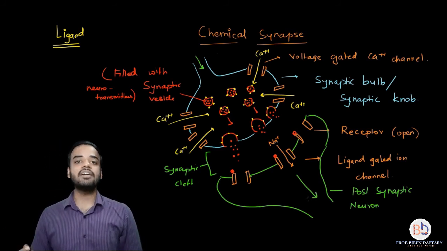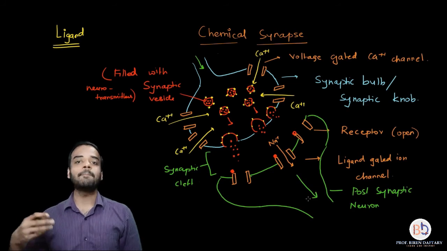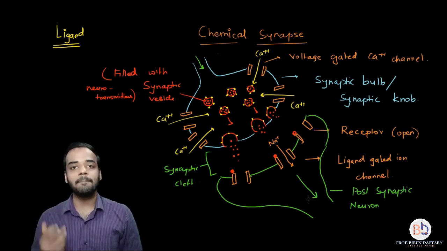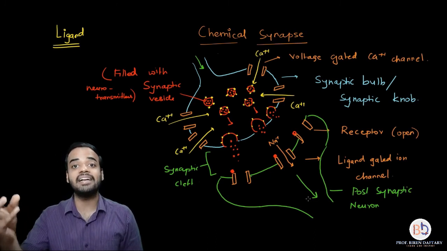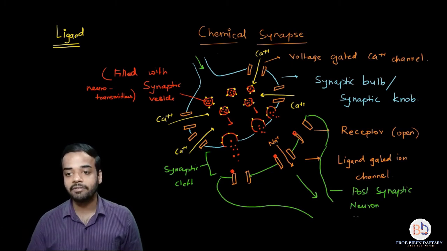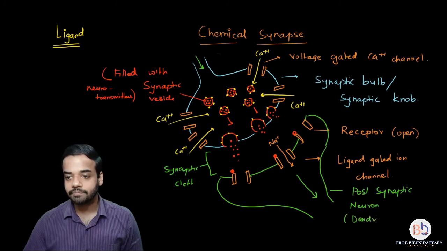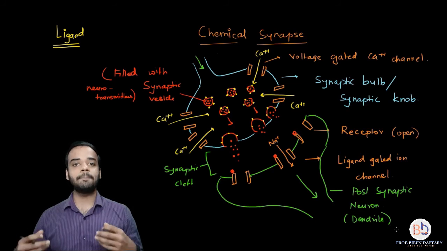So the binding of the neurotransmitter with the receptor causes a new impulse to be created. A new electrical impulse is created, and this is created where? It is created in the dendrite of the postsynaptic neuron. Please remember this part which I have labeled, it is the dendrite part, you know this. And inside the dendrite a new impulse is created.